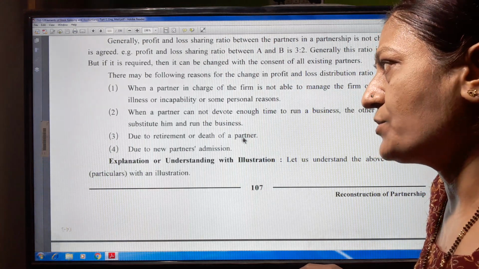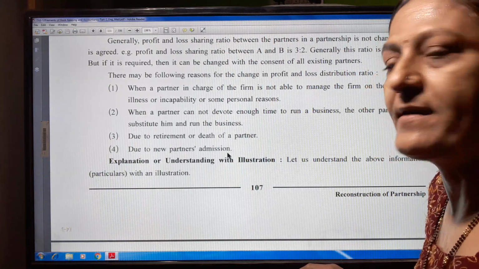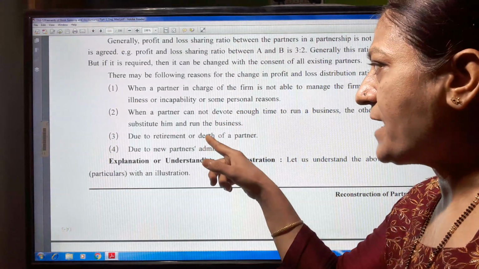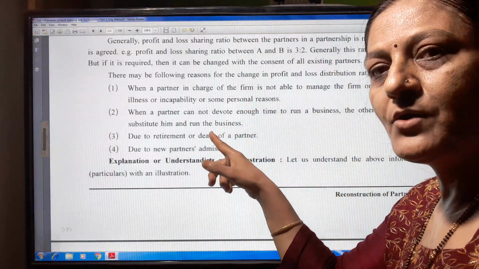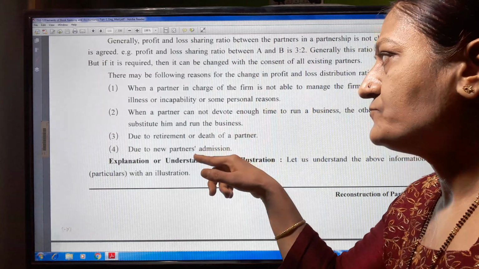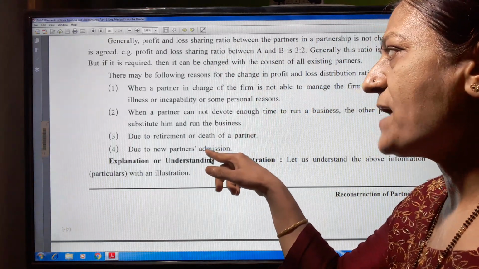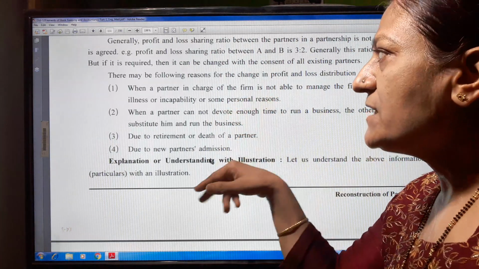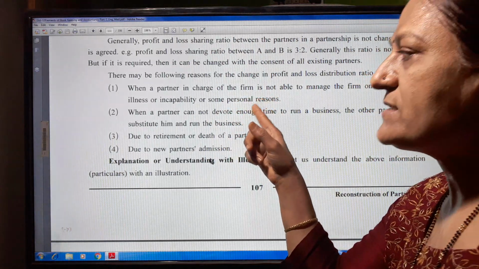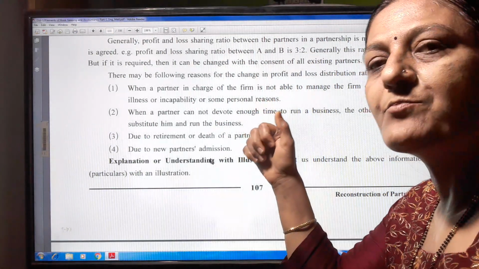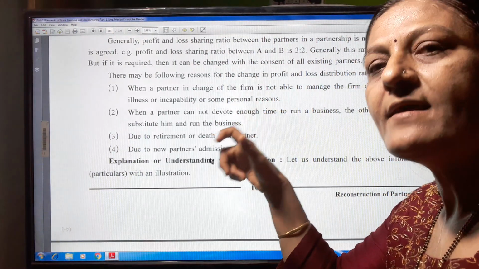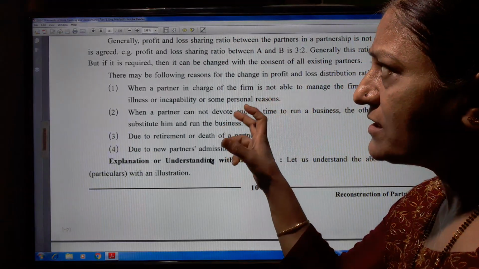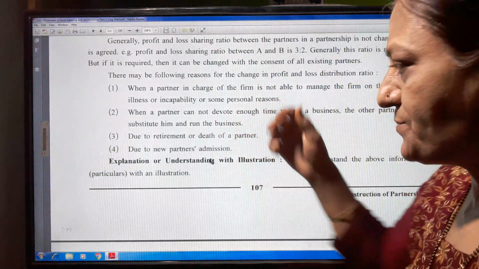Due to retirement or death of a partner and due to new partner's admission, these are the third and fourth reasons. For the third and fourth reasons, there are two chapters, admission of a partner and retirement of a partner. In this chapter we have to study the first and second reasons, when the profit and loss sharing ratio changes, at that time they want to do the reconstruction of the partnership.